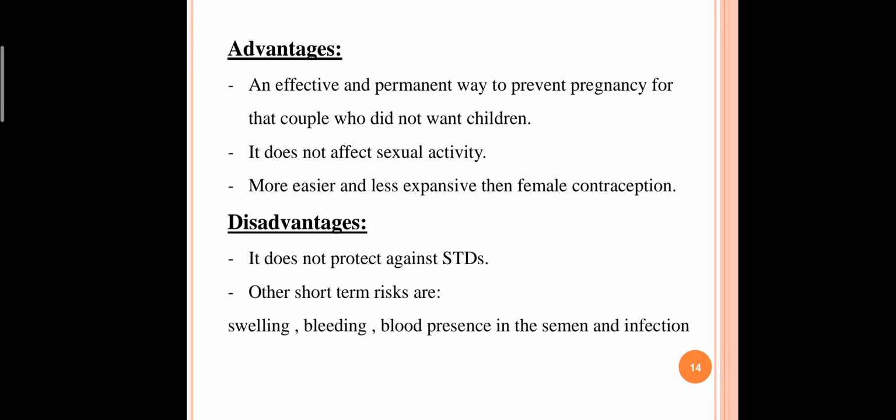Next are the advantages and disadvantages. First we will start with the advantages. It is an effective and permanent way to prevent pregnancy for couples who do not want children, it does not affect sexual activity, and it is easier and less expensive than female contraception. Coming to the disadvantages, it does not protect against STDs, that is sexually transmitted diseases, and other short-term risks are swelling, bleeding, blood in the semen, and infection. So these are the advantages and disadvantages.